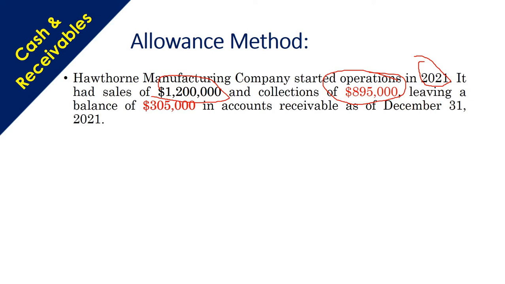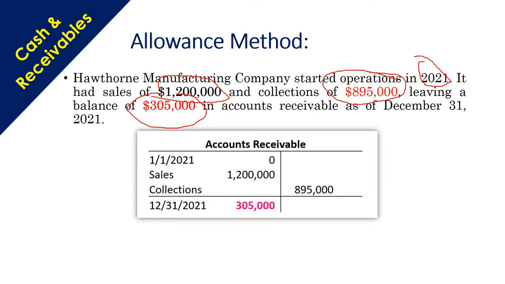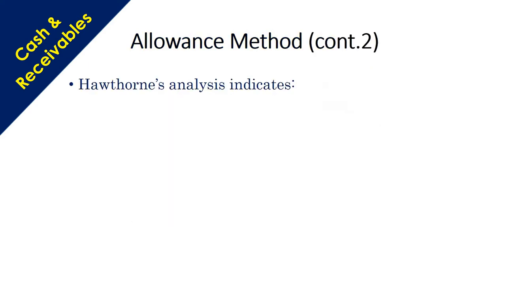So 305,000 is accounts receivable on December 31st, 2021. And here are the ledger accounts of the accounts receivable. Sales 1,200,000 and collection 895,000, so we have an accounts receivable balance of 305,000.